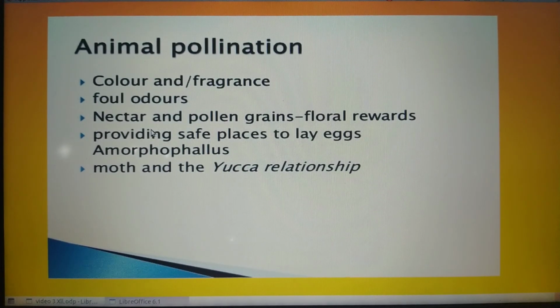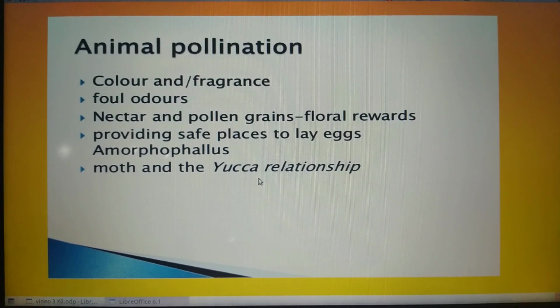You think about it, if a particular insect performs pollination, the insect gets the nectar and pollen grains as a reward. In return, the plant is able to achieve the process of pollination. In some species of plants like Amorphophallus, we can see that the floral rewards are provided in the form of safe places to lay eggs. For example, in Amorphophallus, the plant provides safe places to lay the eggs of the insect.